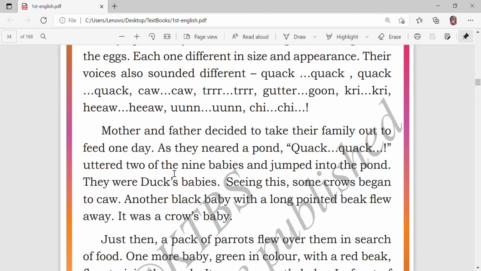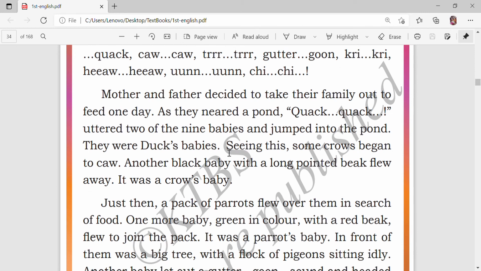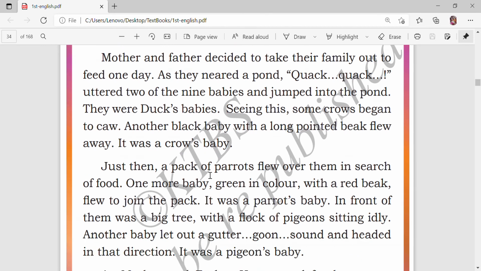Seeing these, some crows began to caw. Another black baby with a long pointed beak flew away. It was a crow's baby. Do you understand, children? There is a duck baby here, a crow's baby there.